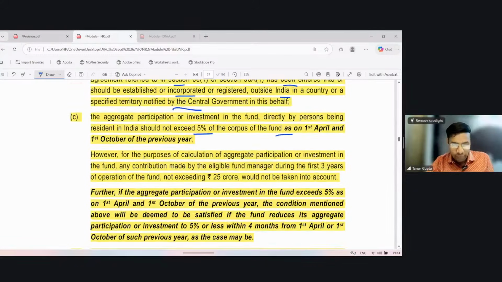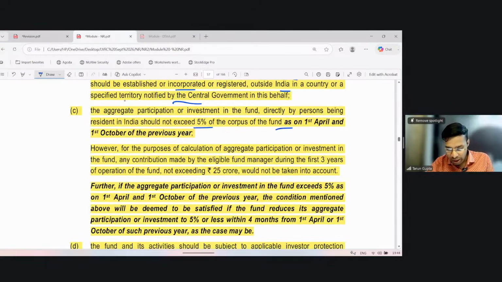It says that if the aggregate participation or investment in the fund exceeds 5% as of 1st April and 1st October of the previous year, the condition mentioned above will be deemed to be satisfied if the fund reduces the aggregate to 5% or less within 4 months from 1st April or 1st October, as the case may be.